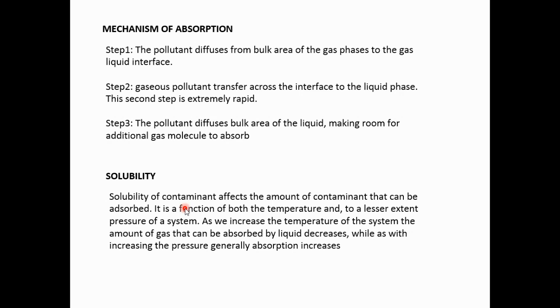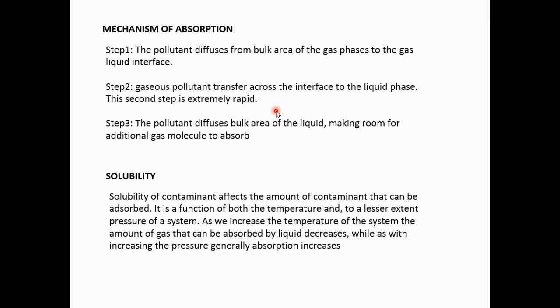Now, the mechanism of how the absorption process takes place. In step one, the pollutant diffuses from the bulk area of the gaseous phase to the gas-liquid interface. That means the solute pollutant diffuses in the bulk area of the gaseous phase, and when the pollutant gases come into contact with the absorbent at the interface between the water and gases, the transfer process takes place. The gaseous pollutant transfers across the interface to the liquid phase, and the second step is extremely rapid.